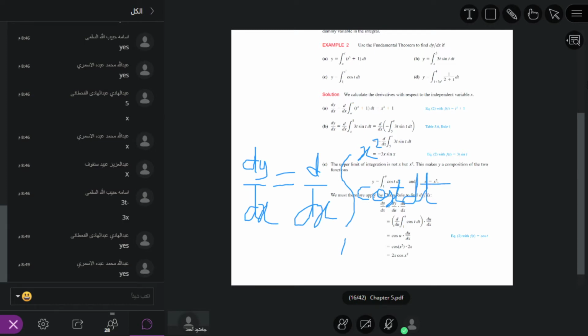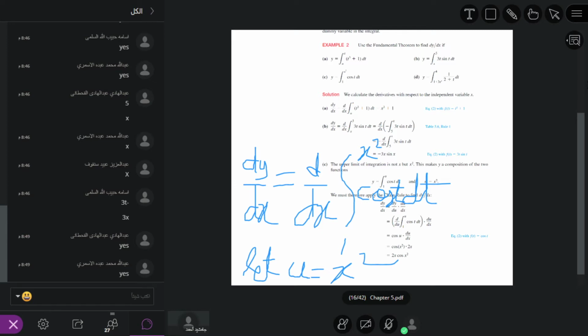We suppose that u is equal to x square. So we let u equal x square. We involve a new variable in the question.